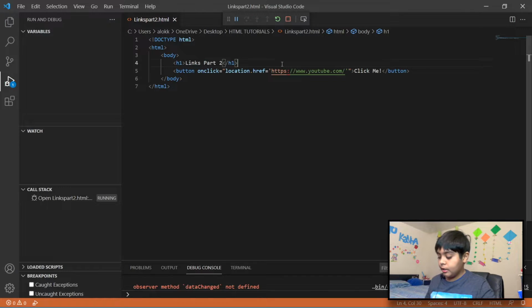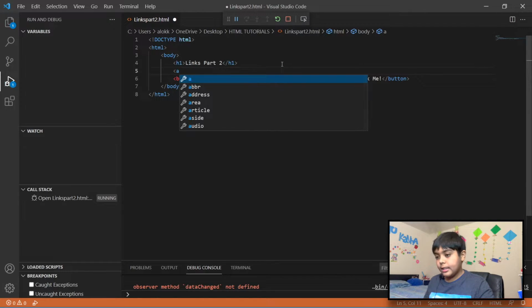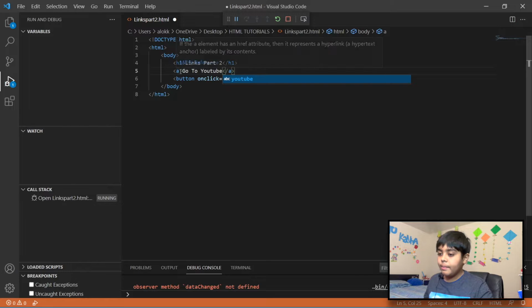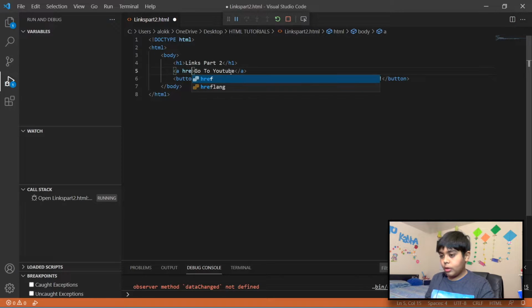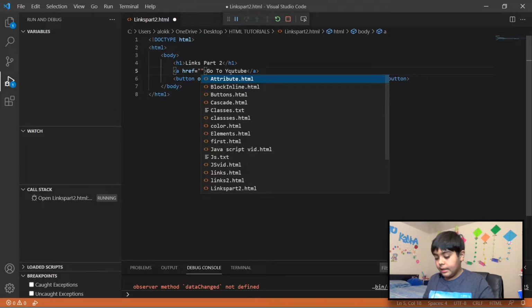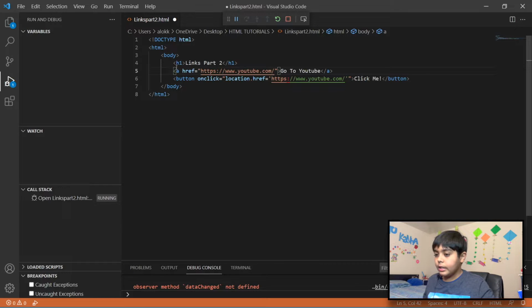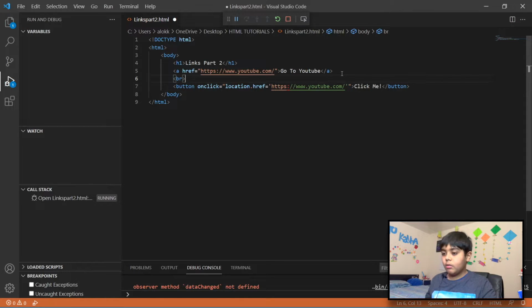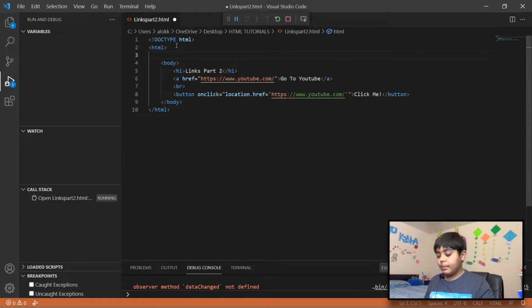So let's create a new link. Let's do the hyperlink tag, and let's just say go to YouTube, since I'll just give the same link. Let's do href equals and then give our link. I'm just going to add a line break because I don't want this to be on the same line. Now up here, let's create our style element between the HTML and body start tags.